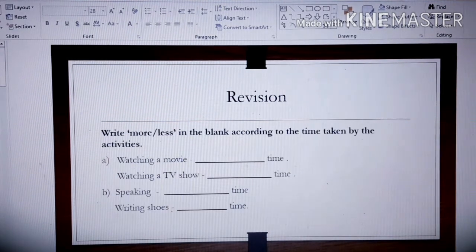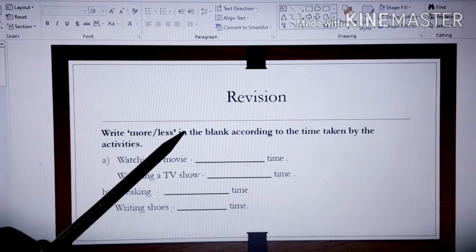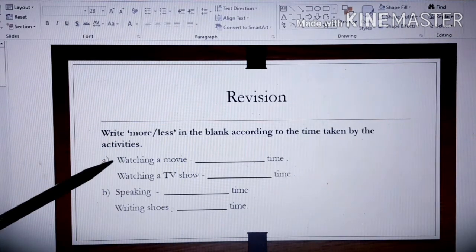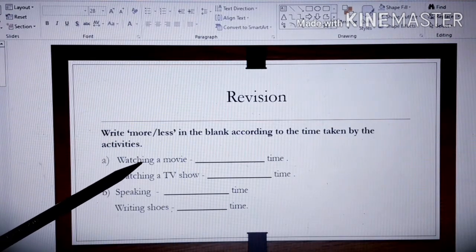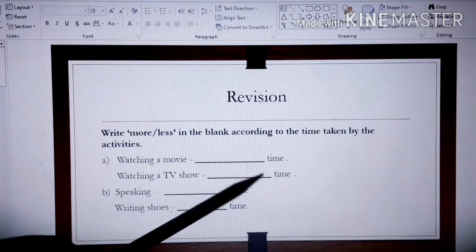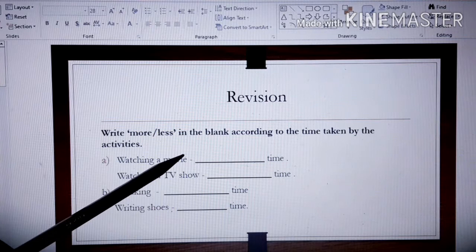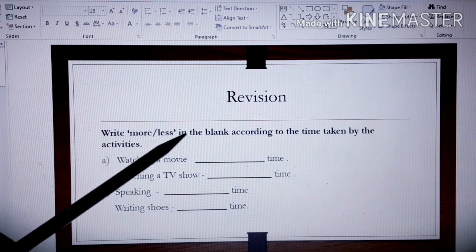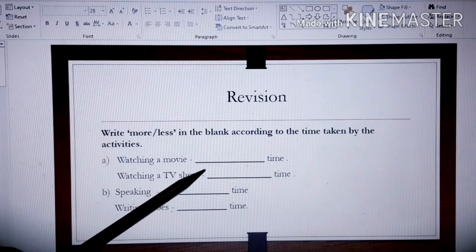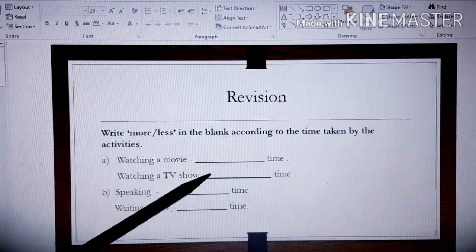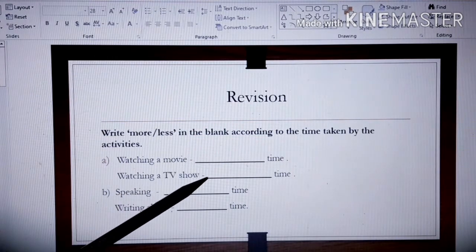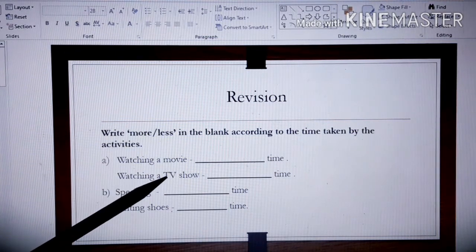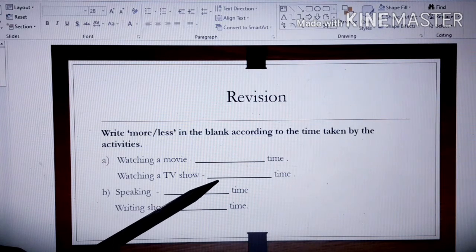Next, write more or less in the blank according to the time taken by the activities. Now in A, there are two activities: watching a movie and watching a TV show. Which will take more and which will take less time? Just think over it. You have to write more and less in their places. Wherever it takes less time, you write less. Wherever it takes more, you write more. Watching a movie will take more time and watching a TV show will take less time, right?